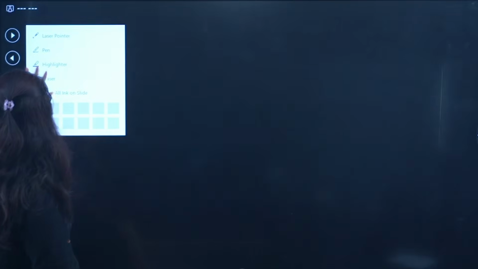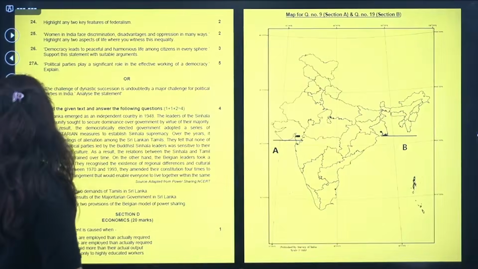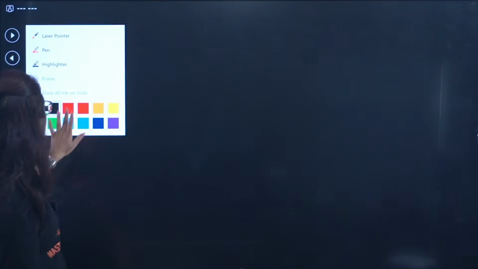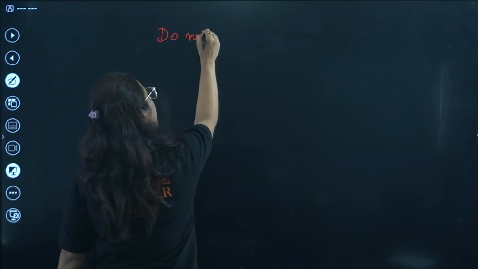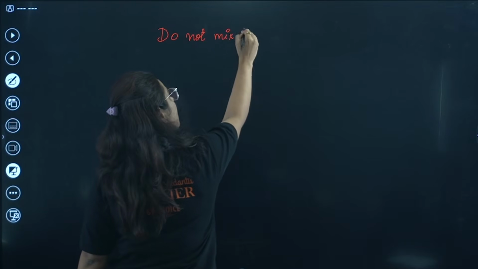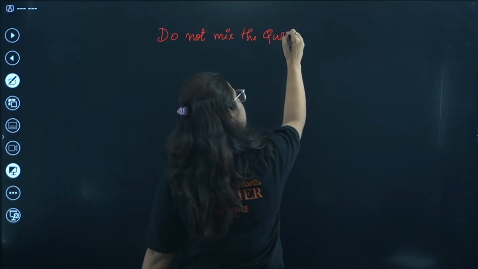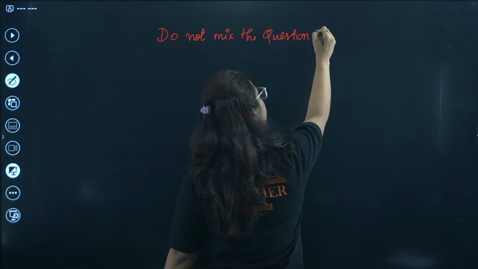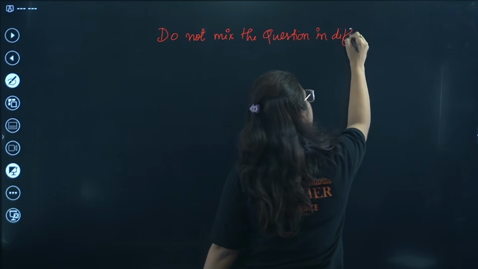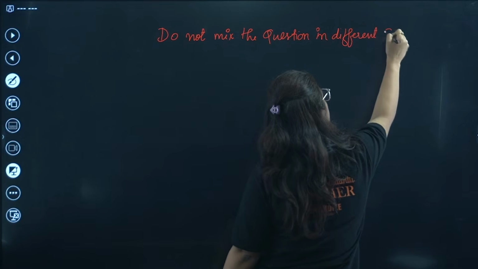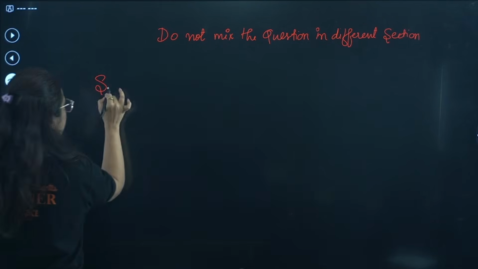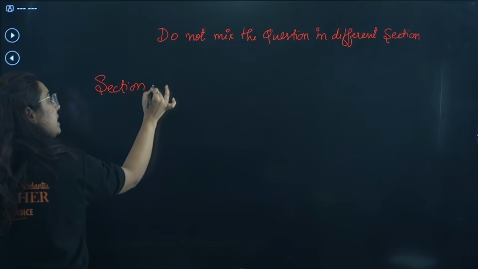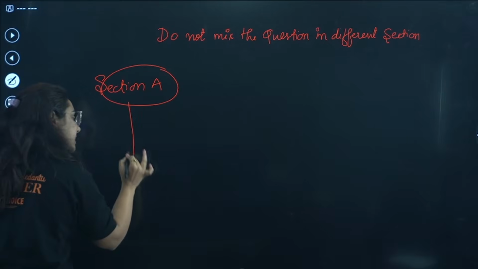What you need to have your focus on here beta, you need to have your focus on one thing, that is, do not mix the questions in different sections. For example, you are writing section A. If you are writing section A, you have to write the answer of section A in section A itself.